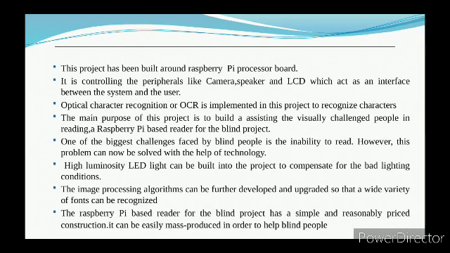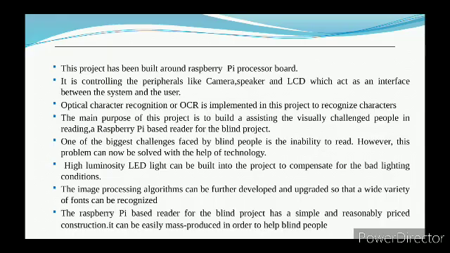A high luminosity LED light can be built into the project to compensate for bad lighting conditions. One of the biggest challenges faced by blind people is the inability to read. However, this problem can now be solved with the help of technology. The image processing algorithm can be further developed and upgraded so that a wide variety of fonts can be recognized. Our focus is on enhancing the capabilities of blind people by providing them a solution so that information can be fed to them in the form of a speech signal.